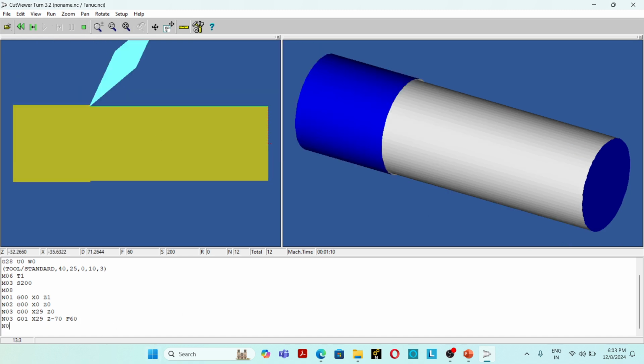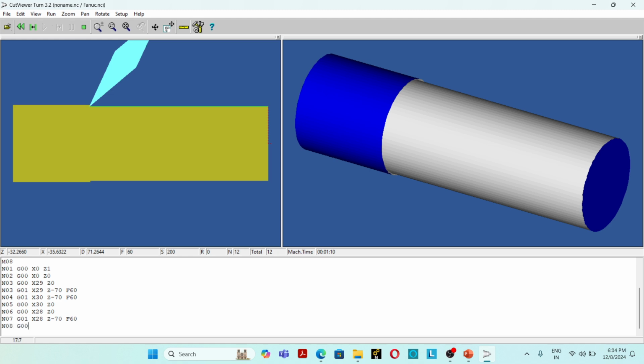Then N04 G01 X30 Z-70 F60. N05 G00 X30 Z0. N06 G00 X28 Z0. N07 G01 X28 Z-70 F60.